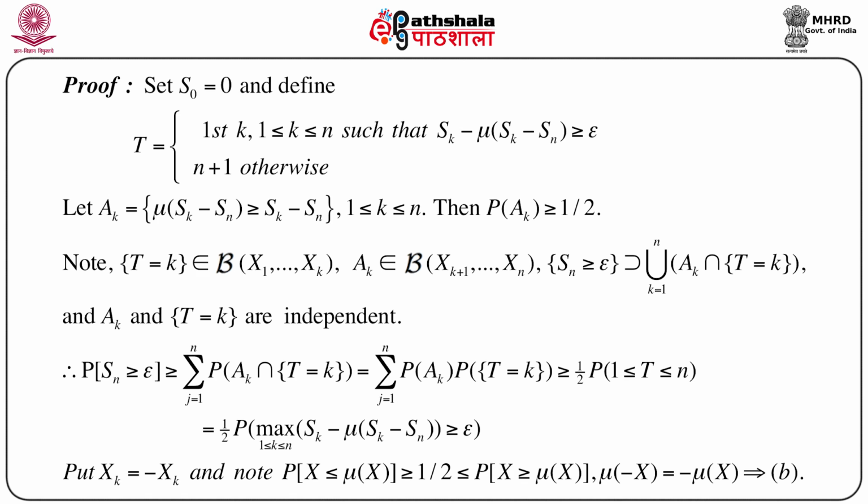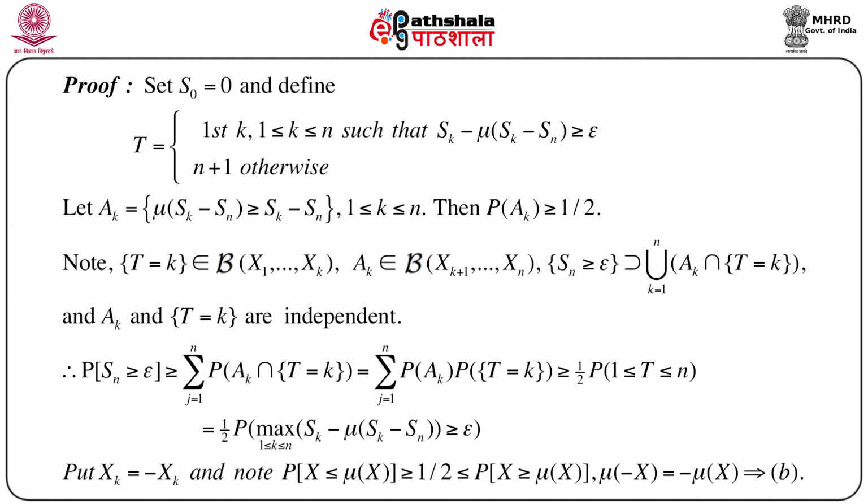Now if we consider, or rather replace, xk by minus xk, and note that the probability of x less than or equal to mu x is greater than or equal to half, which is less than or equal to the probability x greater than or equal to mu x, because mu x is the median, and naturally mu of minus x equals minus mu of x, then we apply this same inequality that is given in A of the inequality statement, and we just add them.